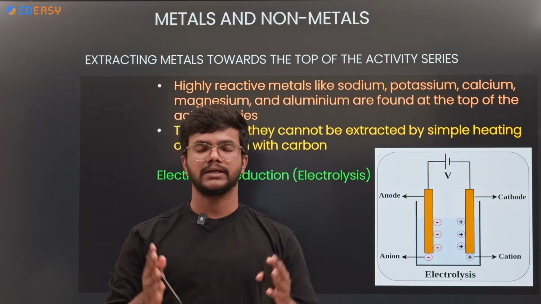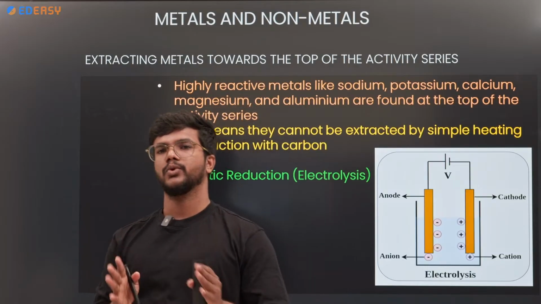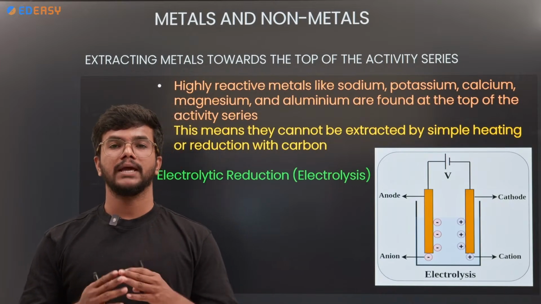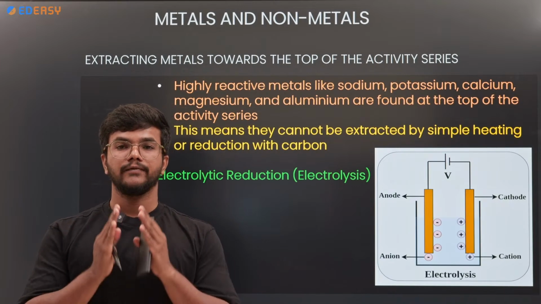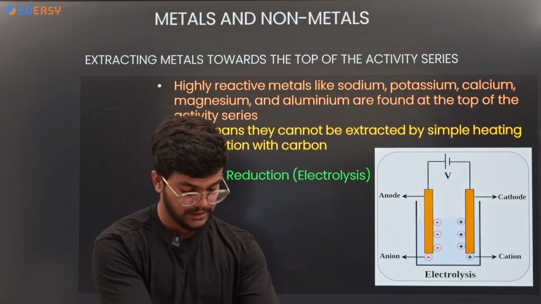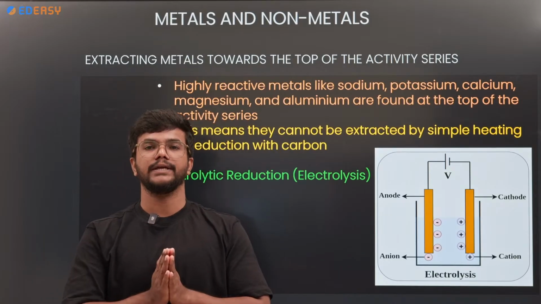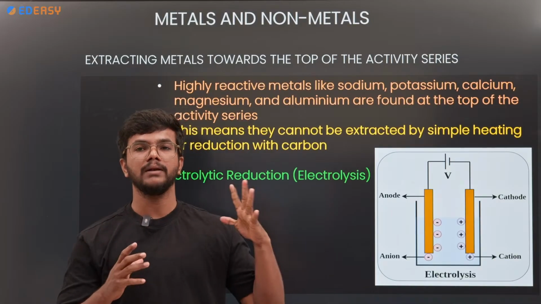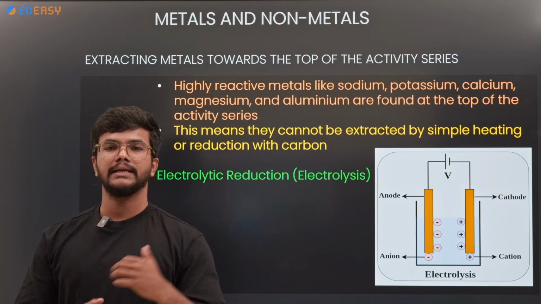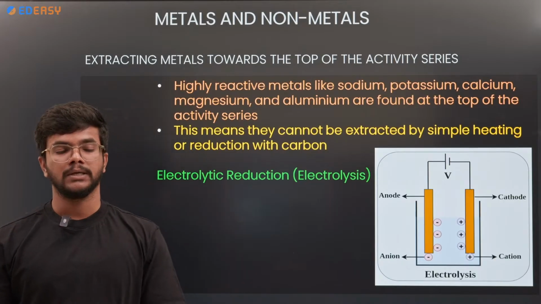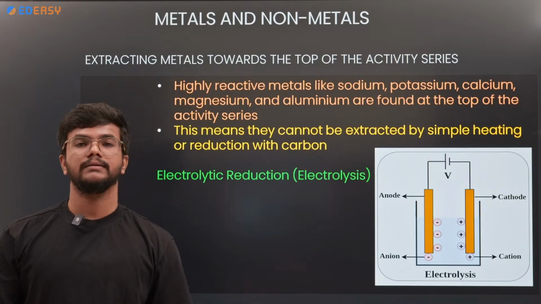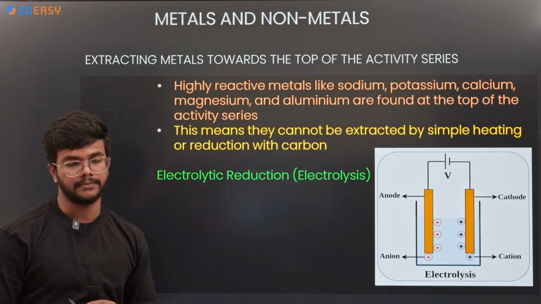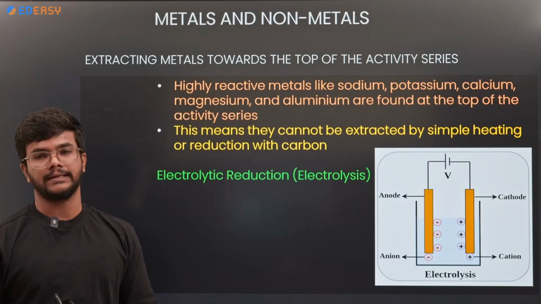Highly reactive metals like potassium, sodium, calcium, magnesium, and aluminum are difficult to extract with simple heating, like oxidation or reduction, because of their high reactivity. So they can be extracted with the help of electrolytic reduction. So what is this electrolytic reduction?